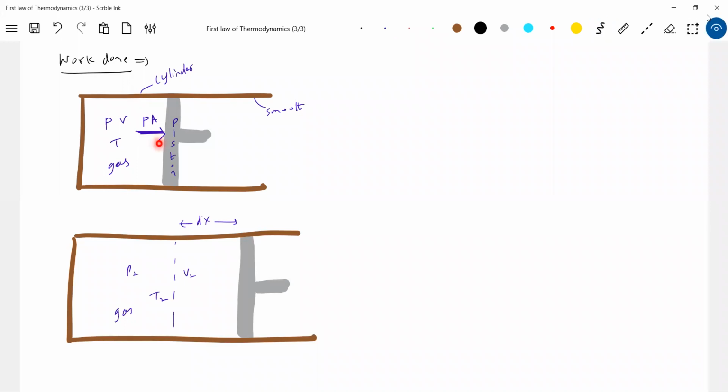Okay, now, if a force acts on a body, if the piston has a mass m, let's assume that, what will happen to the piston because of the force? It will accelerate. Then as it accelerates, the kinetic energy of the piston will increase. From where is this kinetic energy coming? The gas is doing work. Go back to the work, power, energy chapter. An agent does work means what? He must possess energy, no? So now the gas has the ability to do work. That work done by the gas is what we are trying to define.